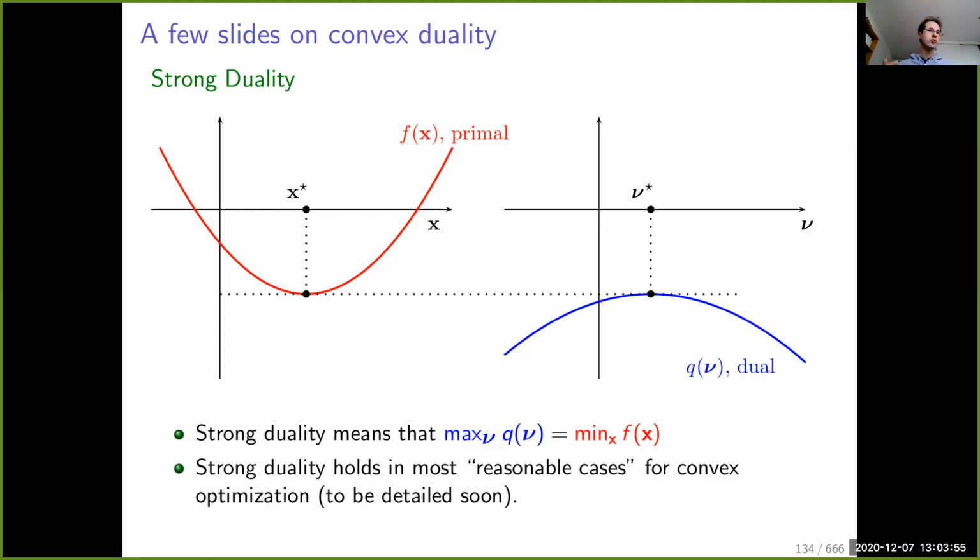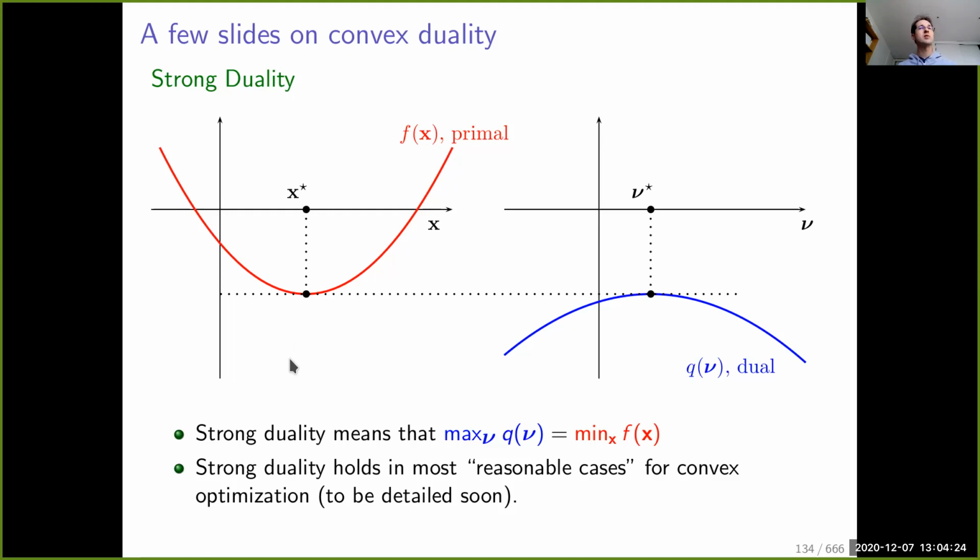Now, why is it useful to build a different optimization problem from a primal optimization problem? It is useful because sometimes when there is strong duality, it gives you some intuition. It is also useful because sometimes you know the relation between nu star and x star, such that if you solve the dual problem, you are able to recover the solution of the primal problem.